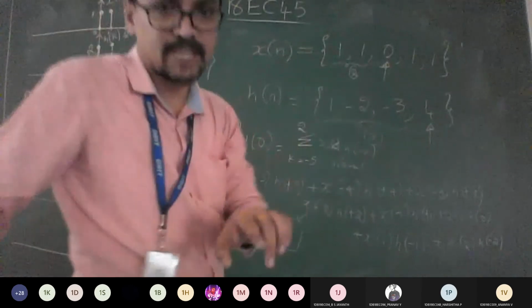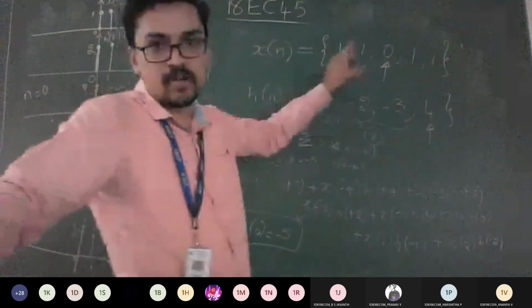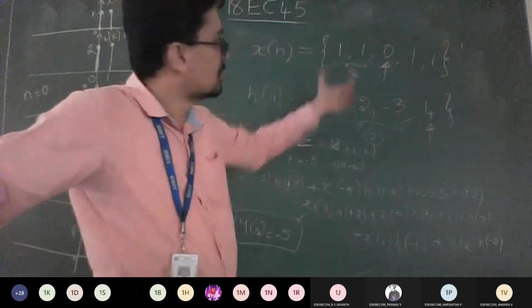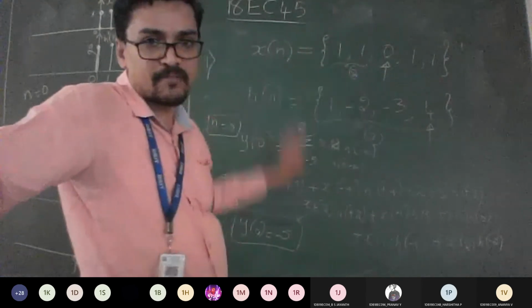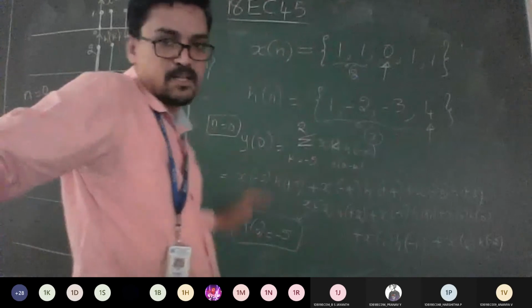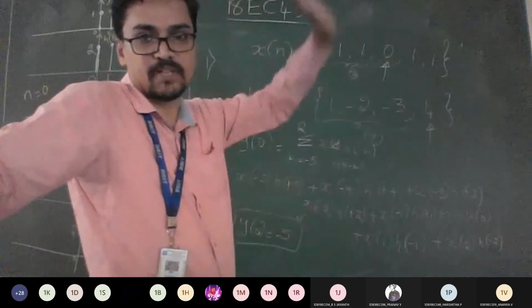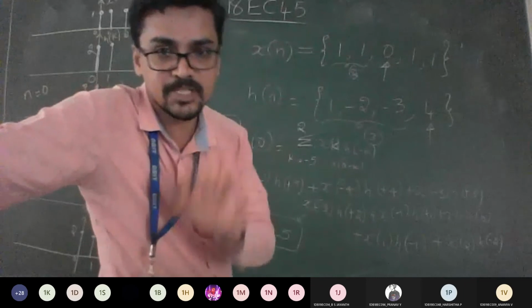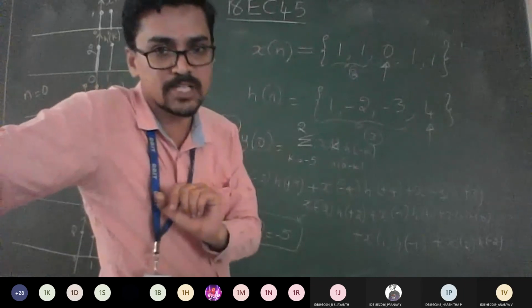Just one last thing I will tell you here. In the previous problem the origin marking was not an issue because it was starting at 0. But look here, after verifying you are going to get all the answers, 0, 1, 2, 3, and negative ones also. Then where are you going to mark the origin? That is the question. How to mark the origin?